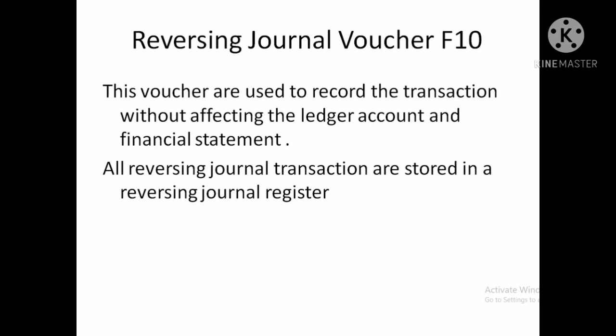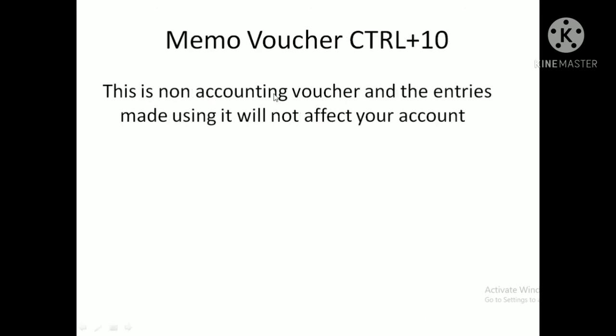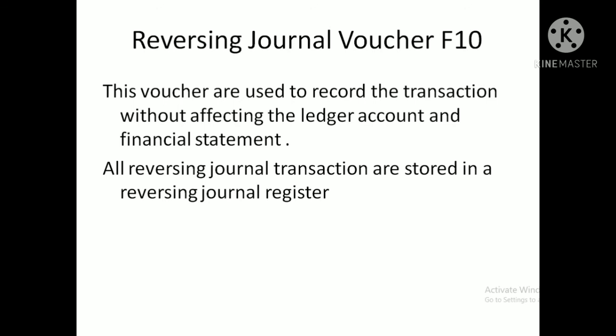In that situation, for making adjustments or reversing those entries in Tally, we use the reversing journal voucher, that is F10. That kind of reversing of entries we record in the reversing journal voucher. The need for it arises when any kind of mistake happens.